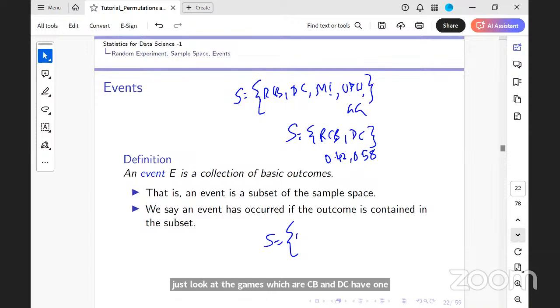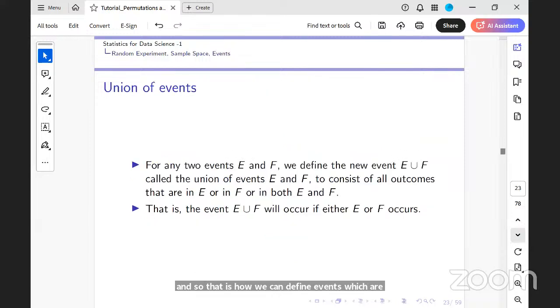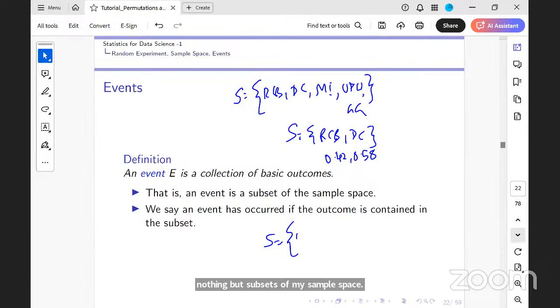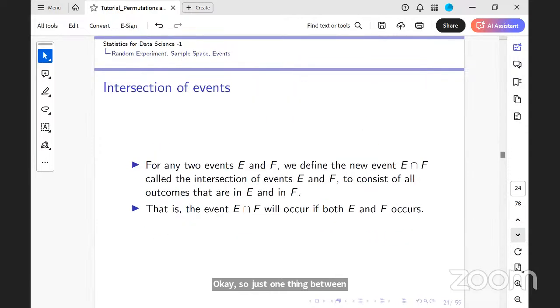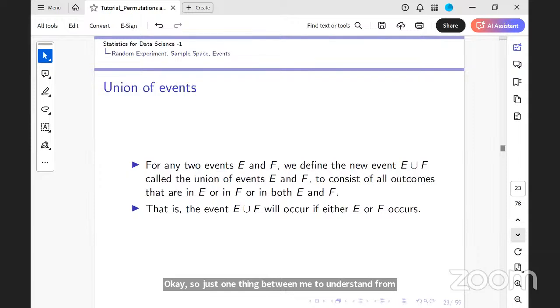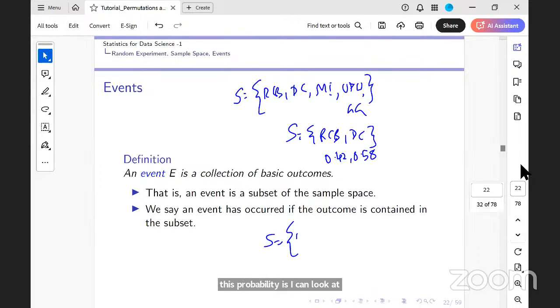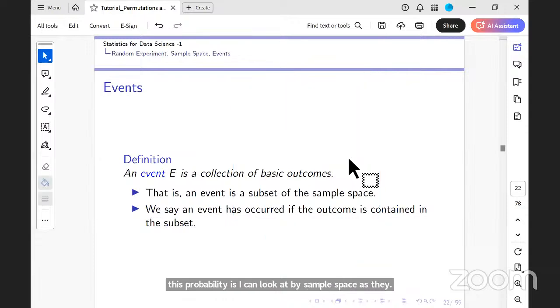I could look at all the games RCB as one and DC as one. And so that is how we can define events, which are nothing but subsets of my sample space. Just one thing which we need to understand from this probability is I can look at my sample space as the whole universal set from set theory. Events are subsets. So the minute I look at an event as a subset of a sample space, the basic set operations, which are union and intersection, would happen.